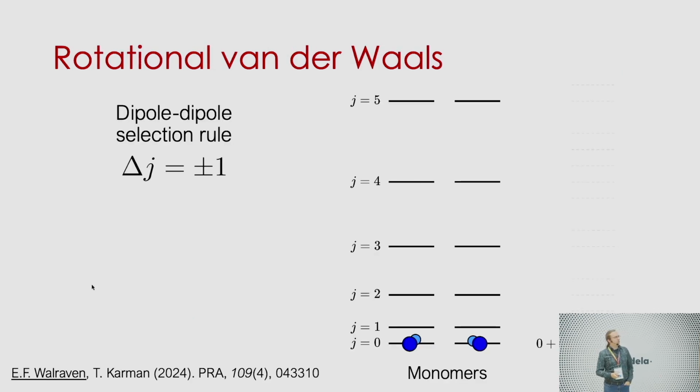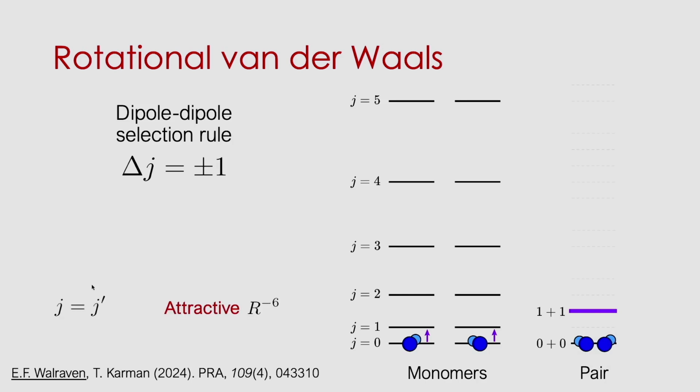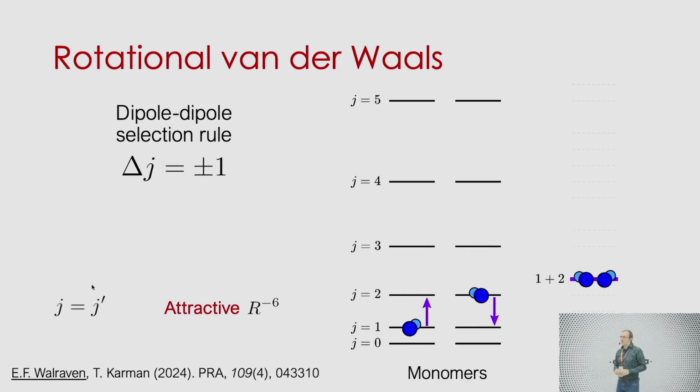Well, let's say you have two molecules in their ground state. You can then have a virtual excitation, by the selection rules, to the first excited states of your rotational ladder. Now that virtual level is above, so you get some coupling that is attractive, an attractive van der Waals interaction. Another thing that you can have is a resonant dipole-dipole effect, where you put your molecules one quantum apart, and that energy level, for example here the 1 plus 2, is at the same energy as the 2 plus 1. It is a resonant effect, and you get a first order R minus 3 interaction,